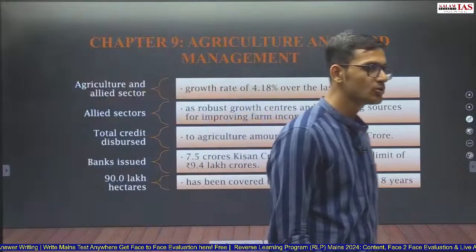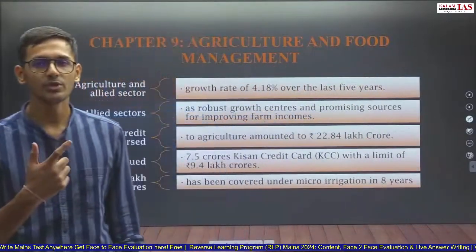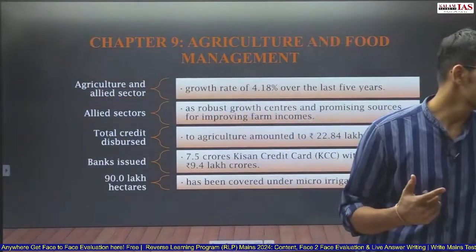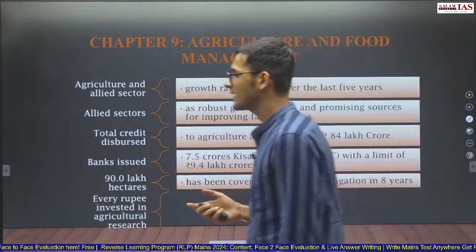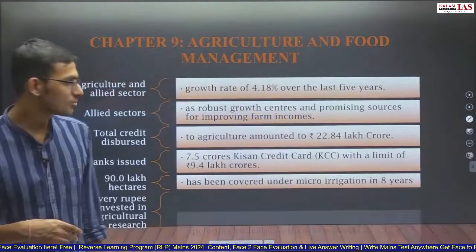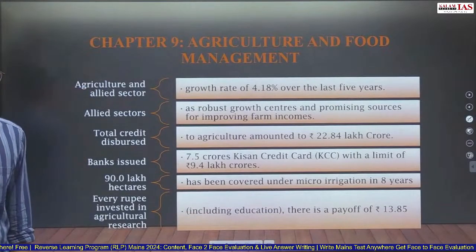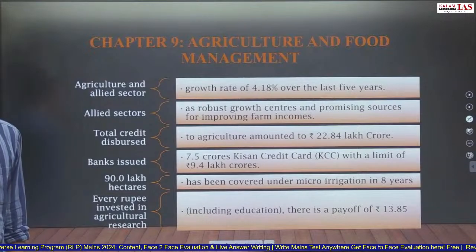So on micro irrigation also, there have been questions asked by the UPSC. So this data can be used there, that 90 lakh hectares has been covered under micro irrigation in the past 8 years. Every rupee invested in agriculture research, including education, results in a payoff of rupees 13.85. That means 1 rupee results in a payoff of around 14 times.